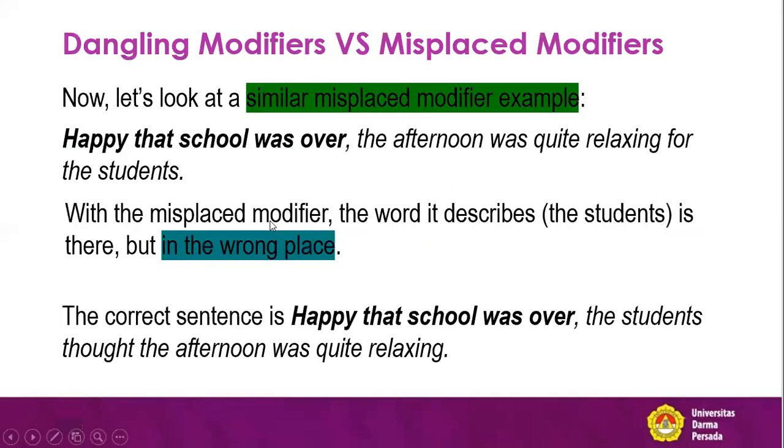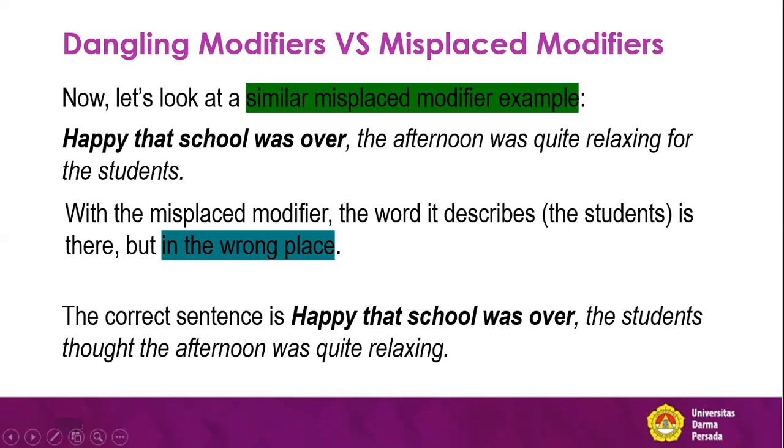Now let's look at a similar misplaced modifier example. The same sentence: happy that school was over, the afternoon was quite relaxing for the students. Here happy that school was over is a clause modifier, but the position is after the afternoon. Is the afternoon happy? No, that is not correct. So happy that school was over must be put before or after the students.